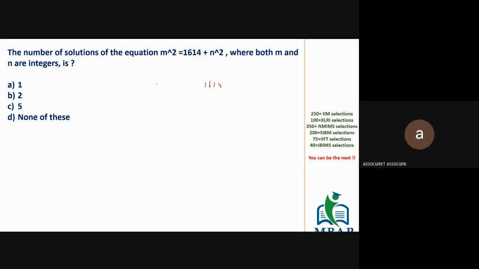You want even into even. If the first number is 2, the next number would be 807. And if you make it 4, 6, whatever you make it, you will get a pair of even into odd. In a very simple way, the answer is none of these, the answer is 0.